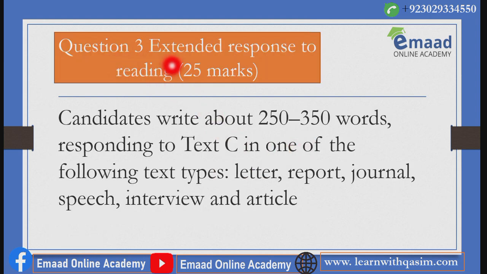The third and last question in your reading paper is the extended response to reading. It contains 25 marks. Candidates write about 250 to 350 words responding to text C in one of the following text types: letter, report, journal, speech, interview, or article.